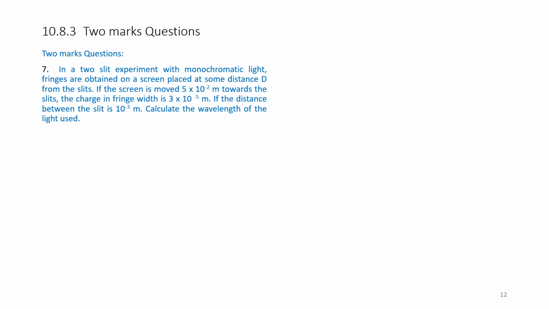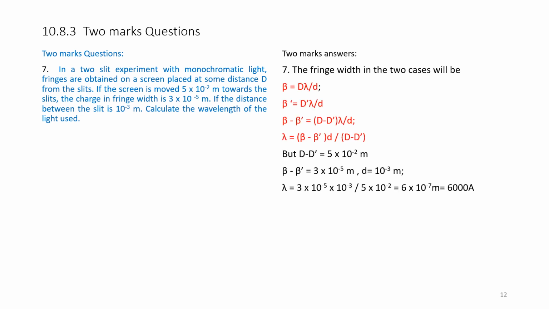Question number 7. In a two slit experiment with monochromatic light, fringes are obtained on a screen placed at some distance capital D from the slits. If the screen is moved 5 into 10 to the power of minus 2 meters towards the slits, the change in fringe width is 3 into 10 to the power of minus 5 meters. If the distance between the slits is 10 to the power of minus 3 meters, calculate the wavelength of the light used. This is a 2-mark answer.